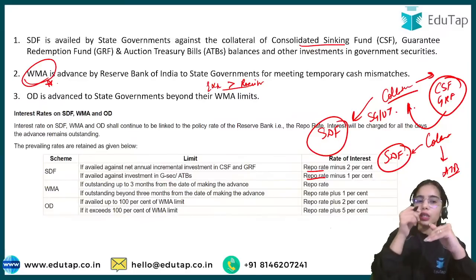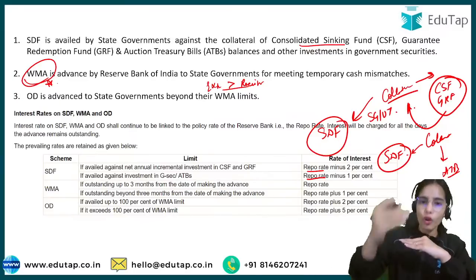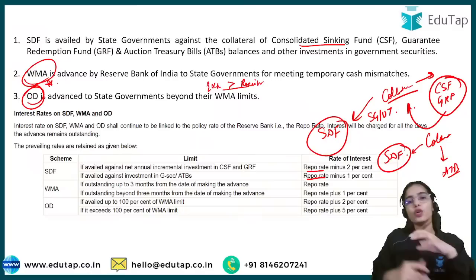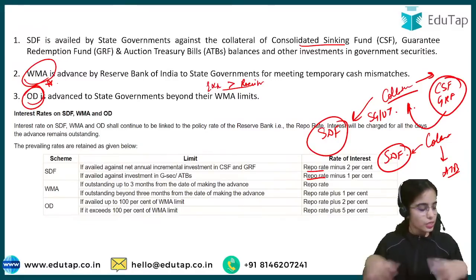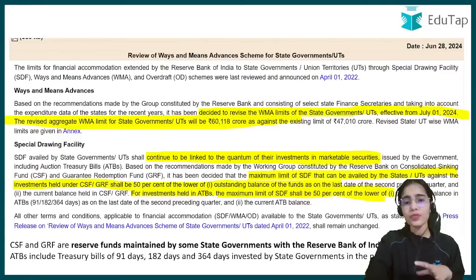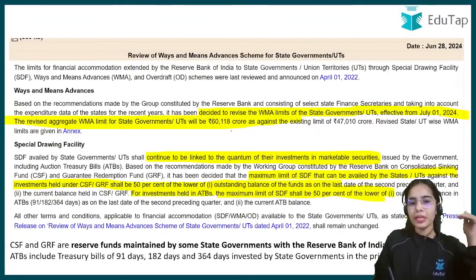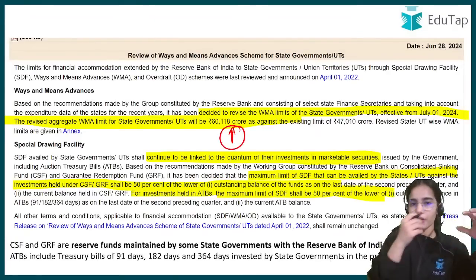Now if the state governments want more of the loan, they can take it under the overdraft facility. Okay, so this is the whole idea. Now we have discussed that the WMA limit has been increased for all the state governments and union territories. This is the aggregate limit.